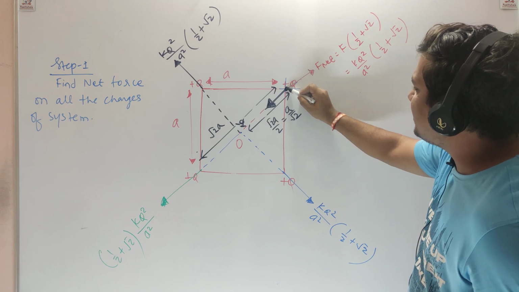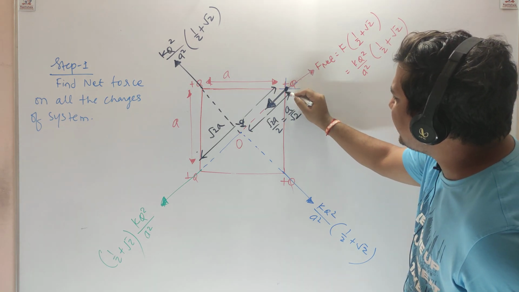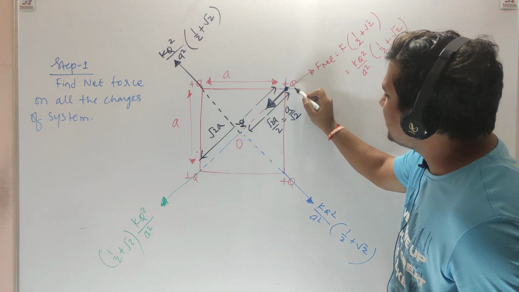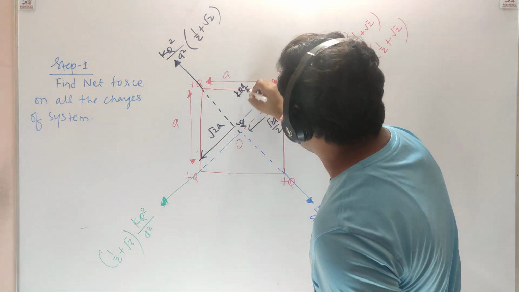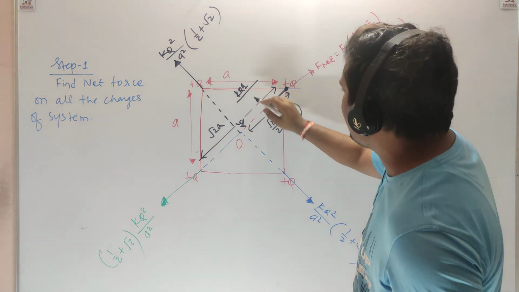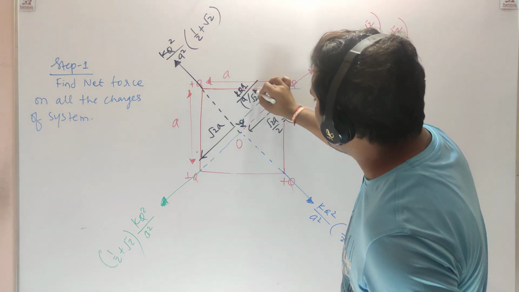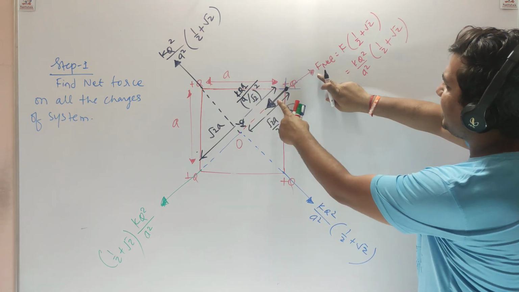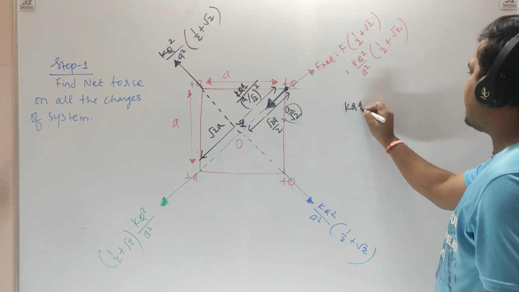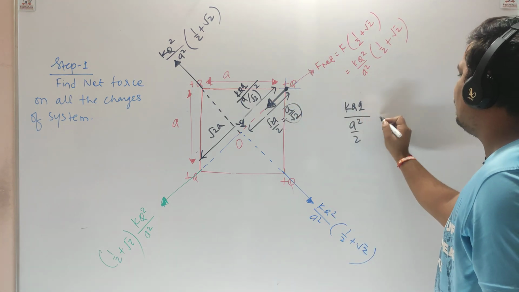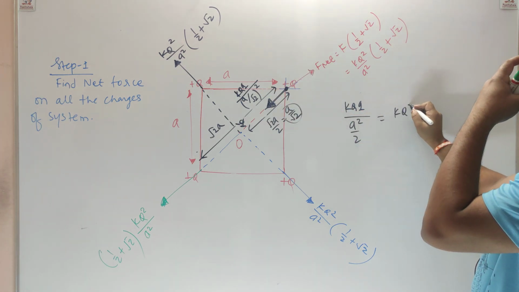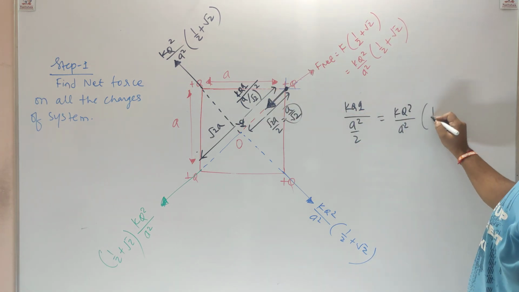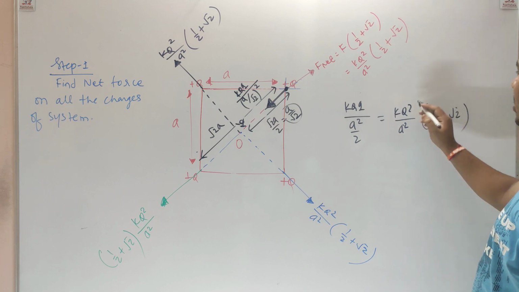Now let's write the equilibrium equation of this charge. How much force is acting on this side on this charge? Can you tell me this force? It is k q1 q2 by square of distance, and the distance is a by root 2, so square of a by root 2. Let's equate these two forces. K capital Q small q by a square by 2, but square of root 2 is 2. Put k q square by a square bracket 1 by 2 plus root 2. Solve this carefully to get the answer.